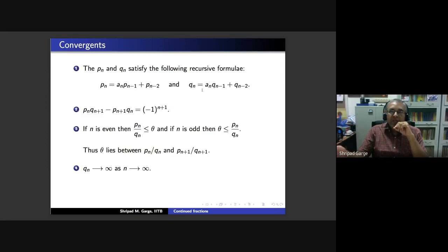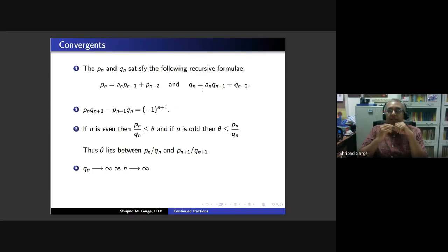So you say, okay, let me call this P1 by Q1, and now you must turn back and start approaching theta again. But the machine of continued fractions is such that it cannot stop at theta unless theta happens to be a rational number. So it comes slightly earlier, on the lower side of theta. That is P2 by Q2. And then you again start going towards theta, and then you get P3 by Q3.